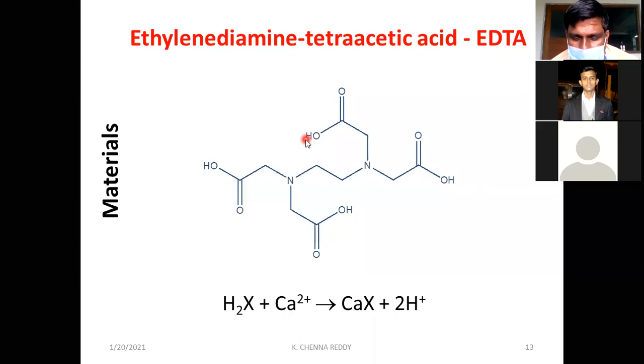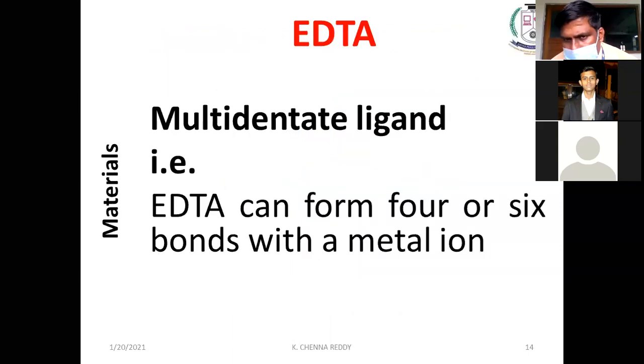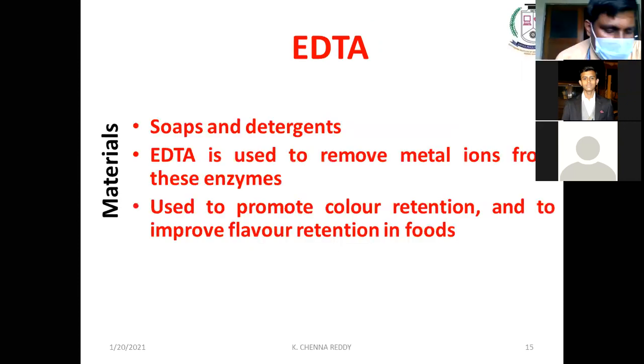And for this EDTA, we are taking 4 grams of EDTA and dissolving it in 1 liter of water, and it will give us the EDTA solution. EDTA is a multidentate ligand and it can form 6 bonds with a metal ion.